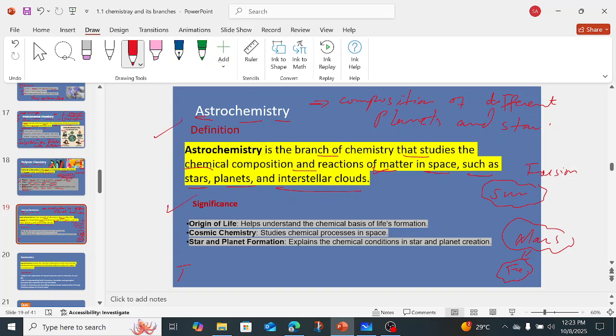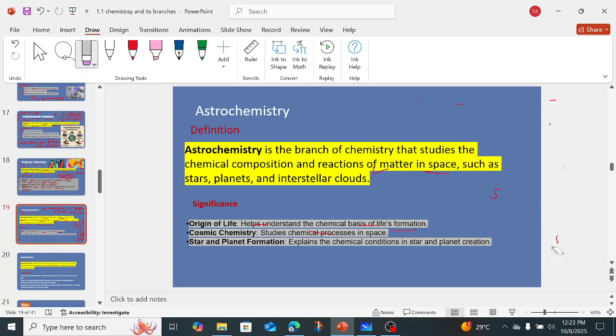Now, what is the significance of astrochemistry? Origin of life: it helps understand the chemical basis of life's formation, right? That is how life has originated. As we know, there is the Big Bang theory, in which a large explosion takes place. As a result, different planets are formed, right? So we come to know that due to astrochemistry.